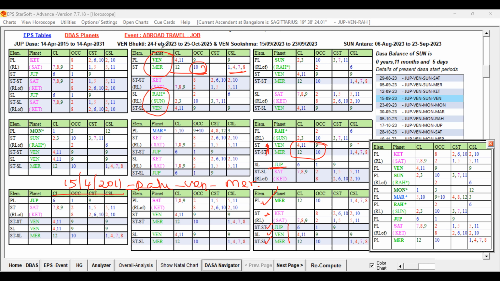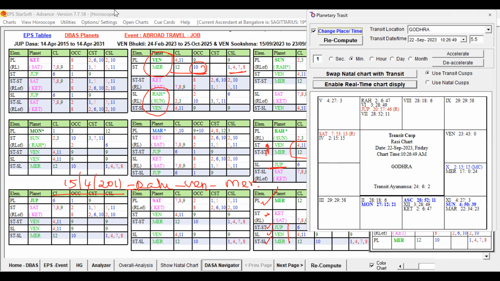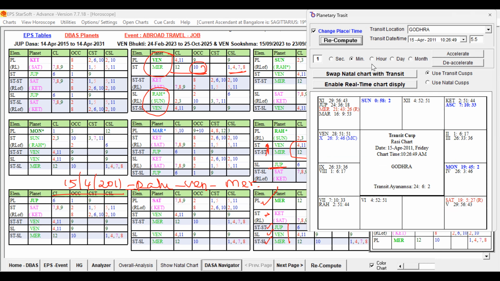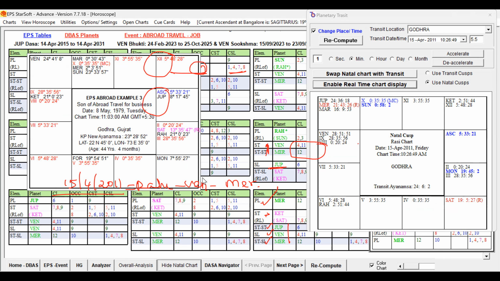Now let us also have a look at the transit, how the transit was on that date. Let us check the transit on 15th April 2011. I don't know what time he traveled, but anyway, let us check only the important transits.